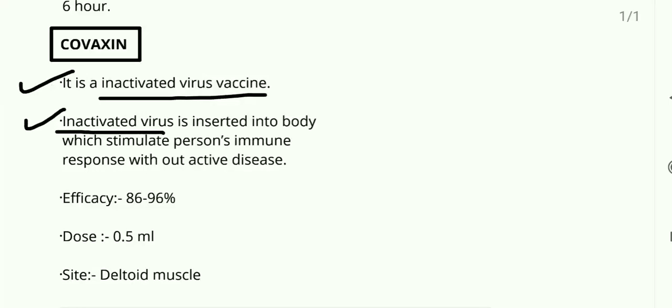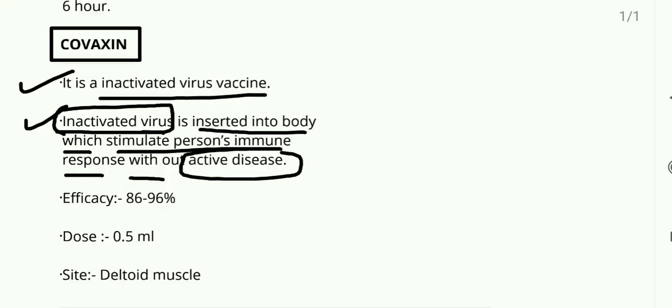Inactivated virus. The important thing is inactivated. The COVID virus, but which is inactivated. Inactivated virus is inserted into the human body, which stimulates the person's immune response by the T cell and B cell mediated, without producing active disease. This is important. The Covaxin also does not produce any active disease in the person taking the vaccine.